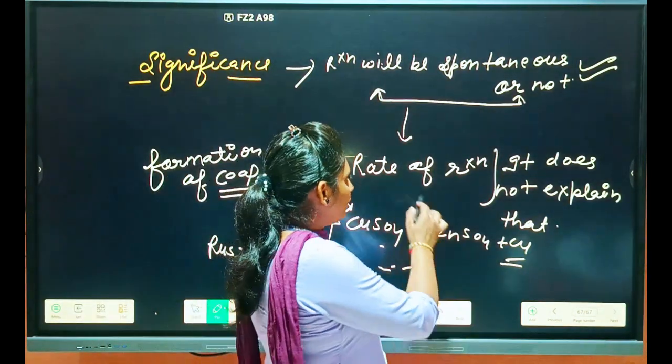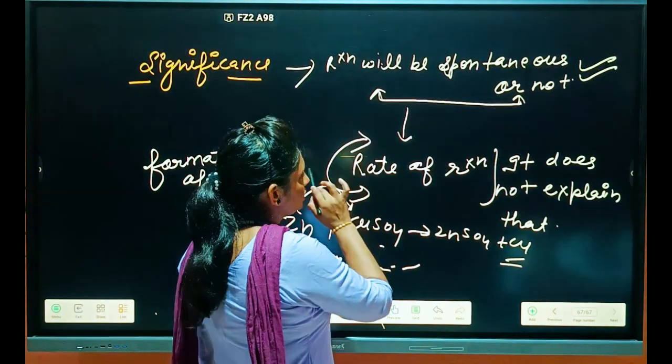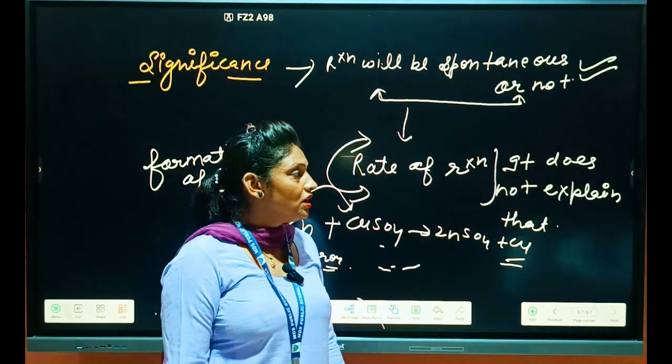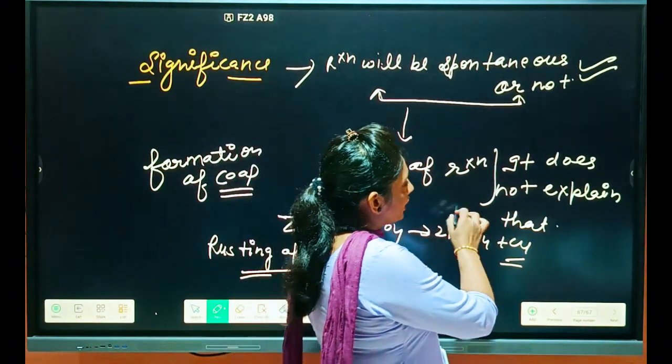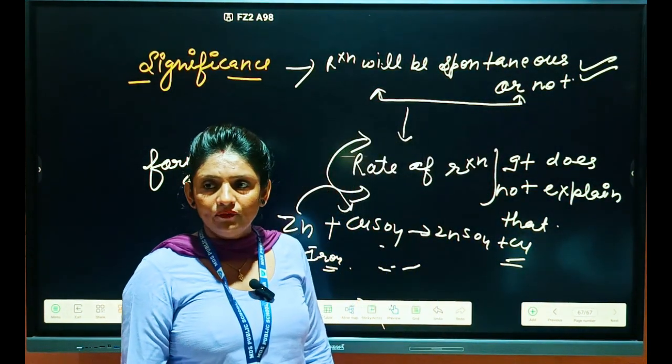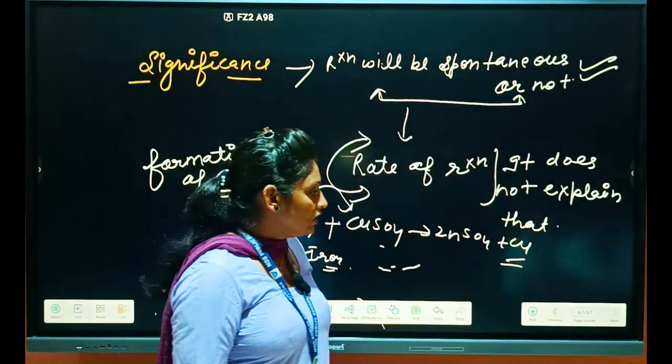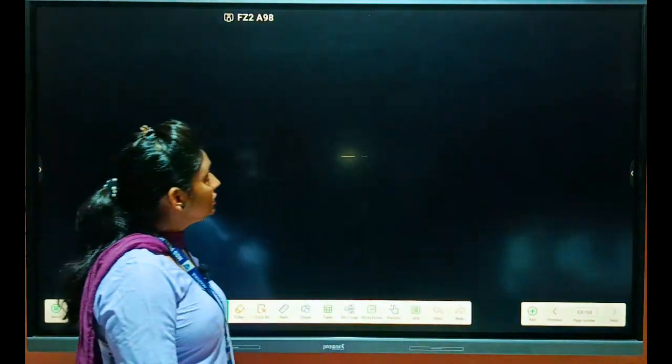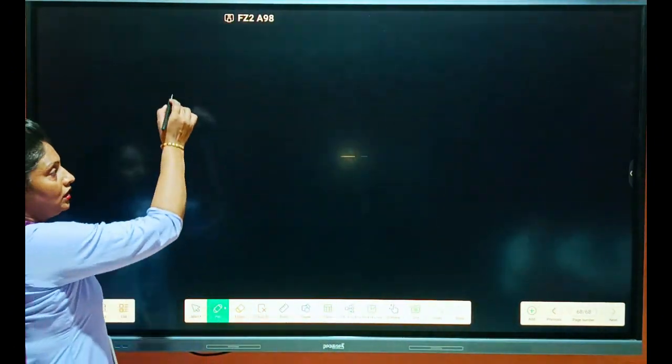But if I talk about the limitation, this one is the limitation of thermodynamics: thermodynamics does not explain the rate of the reaction. Clear or not?